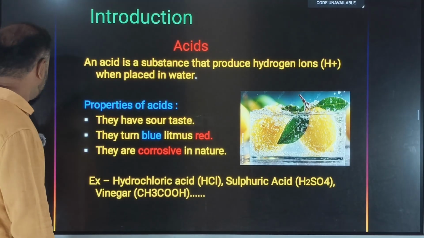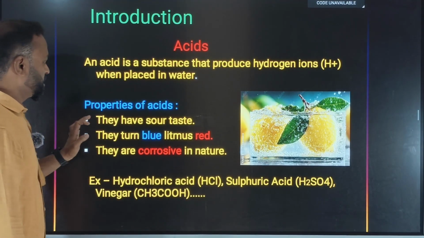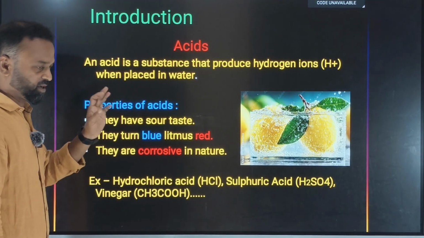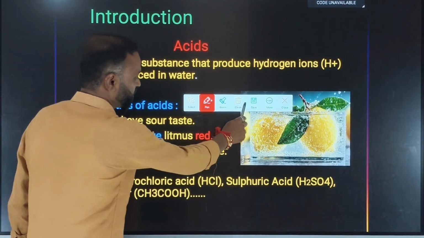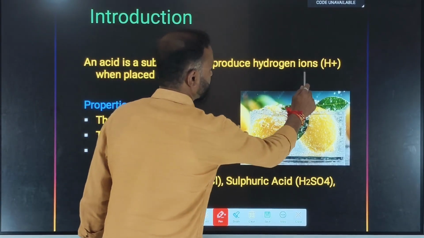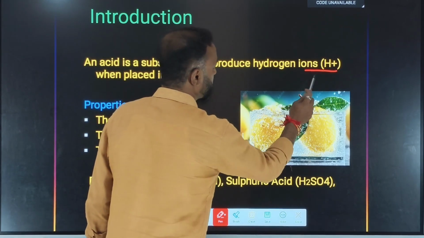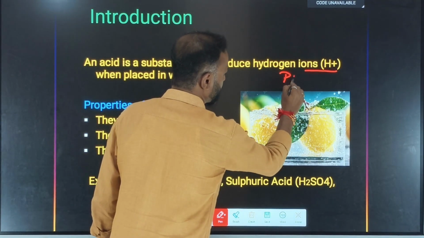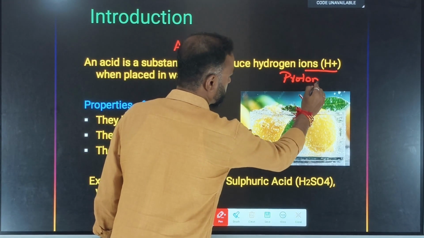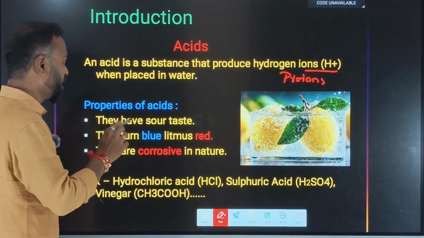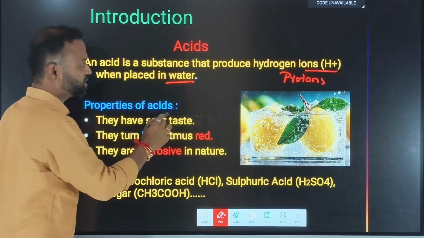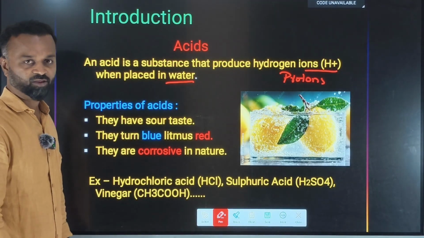See, a very simple concept: acids are chemical substances that produce which sort of ions? They produce H plus ions, or so-called protons. Remember, they produce H plus ions in their aqueous state, that is, when they are placed in water.